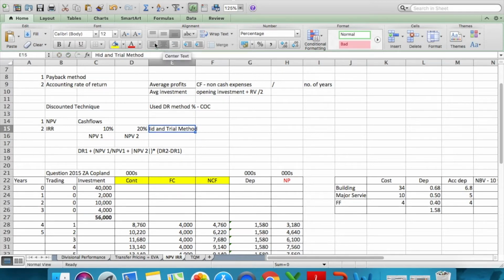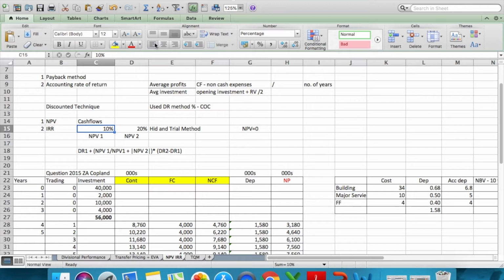Why? Because the IRR is an internal rate of return given at the point where NPV is equal to 0. Since we cannot directly calculate where NPV goes to 0, we use a hit and trial method. We calculate the NPV at two discount rates.